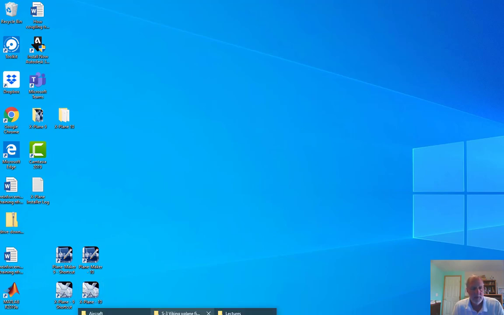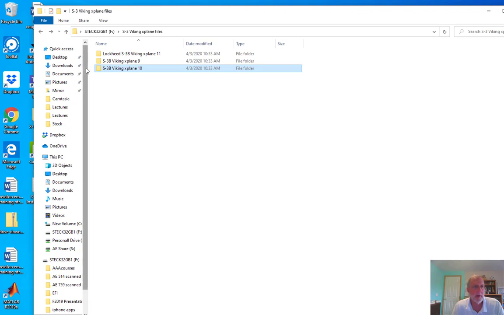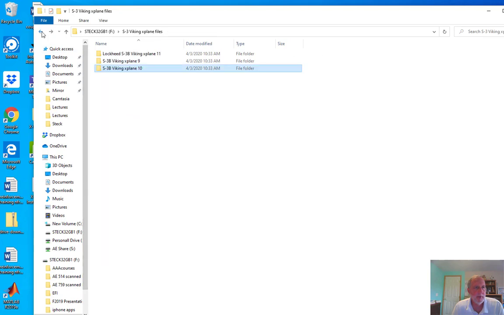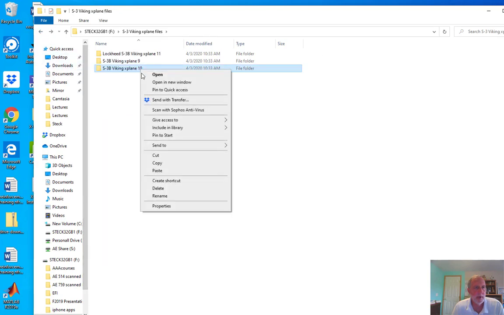So what I'm going to do is grab this folder of files that I downloaded from the x-plane.org forum. Notice it has an aircraft file, all the paint files and everything. So we go back, grab that entire folder, copy it.